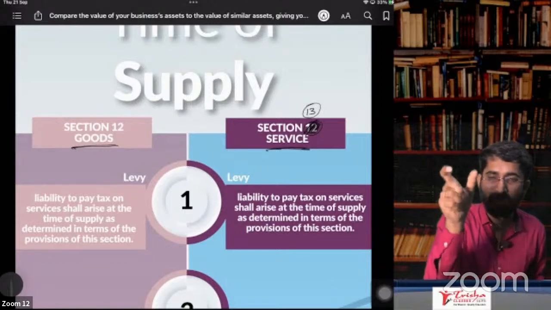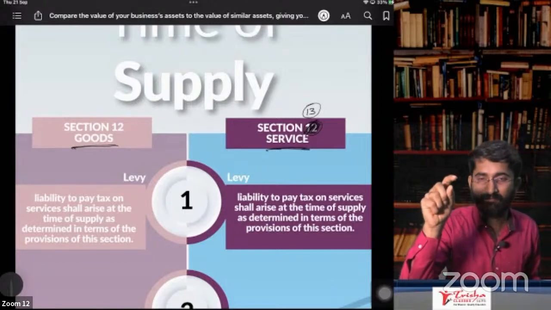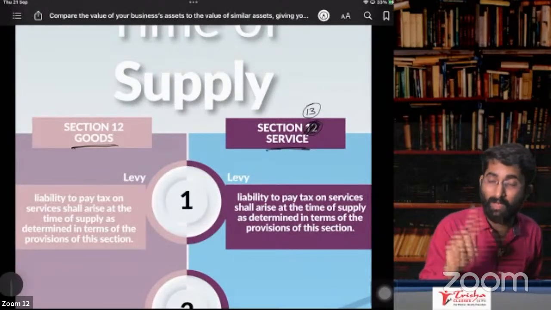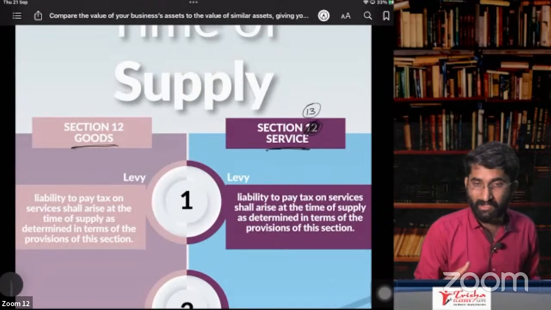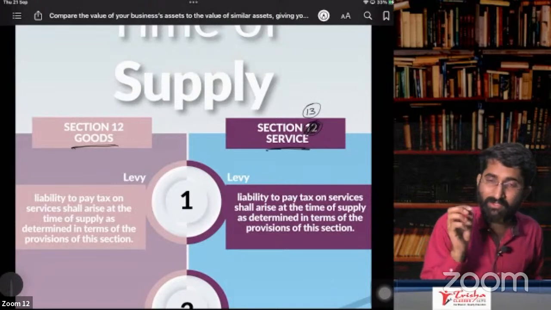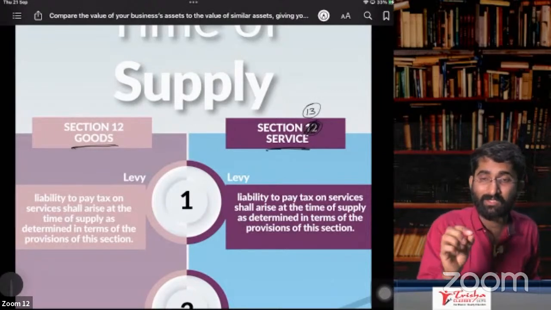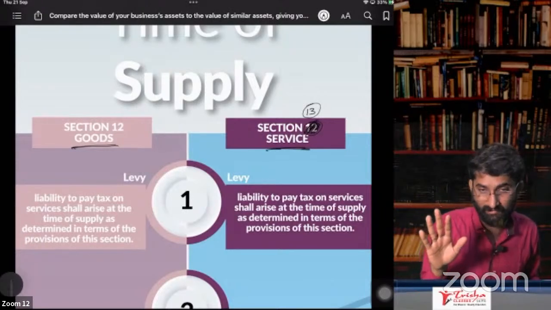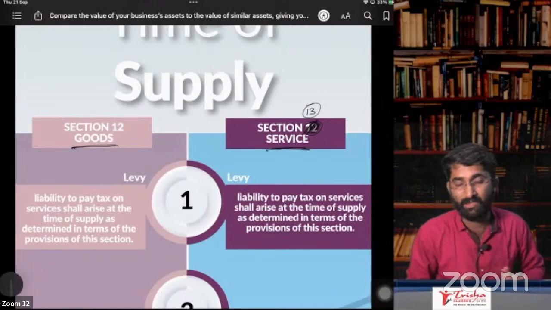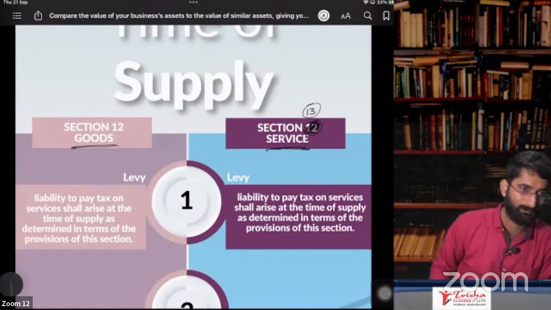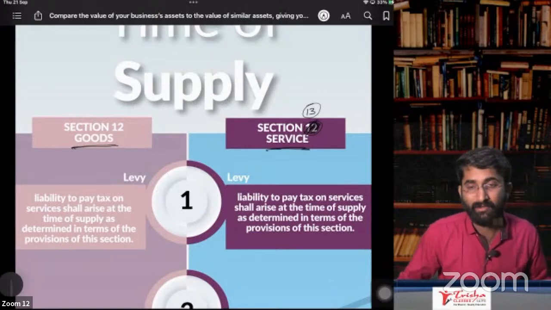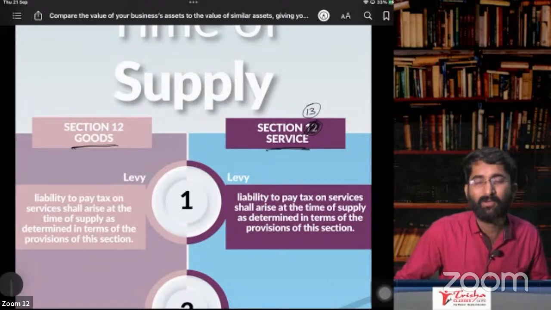Now, you have to check whether it is supply. For that you have to check section number 7, subsection 1, A, B, C. And you also have to check whether section number 7, subsection 2 is applicable, that is, neither supply of goods nor supply of service. That is also required. Section number 7, subsection 2 is also a very important one. Okay, so once you know that it is supply, I have to collect the GST now.